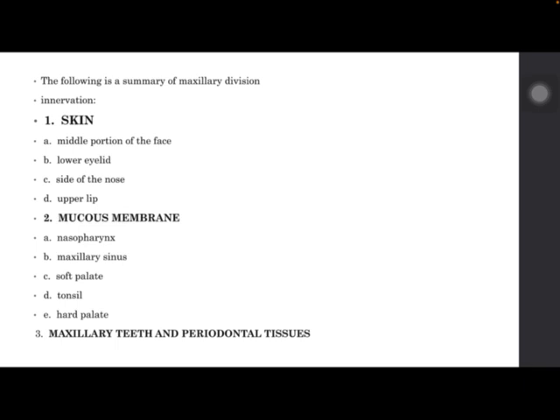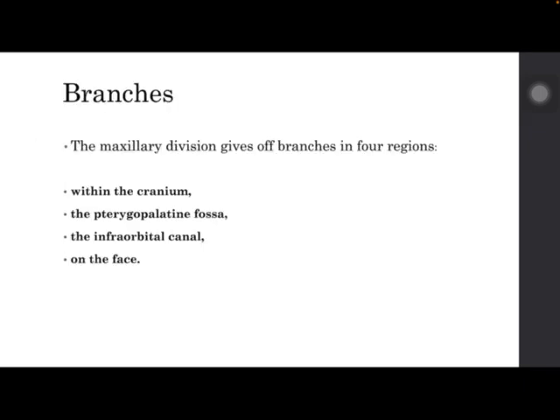So this is a summary of maxillary division in skin. It supplies the middle portion of the face, the lower eyelid, the side of the nose, upper lip, mucous membrane of nasopharynx, maxillary sinus, soft palate, tonsil, and hard palate. It also supplies the maxillary teeth and the periodontal tissue.